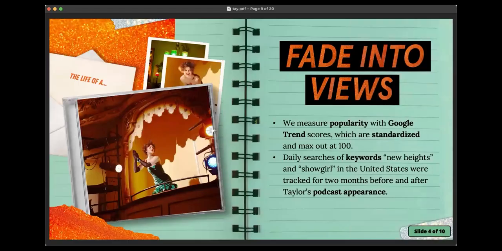First, we're going to need to define popularity. In this case, we measure popularity with Google Trend scores, which basically take the number of Google searches of a specific keyword and standardize it to max out at 100. So I tracked the keywords New Heights to represent the podcast for that first question, and Showgirl to represent the album, in the United States for 2 months before and after the appearance. And the data I was able to get was basically that standardized from 0 to 100.